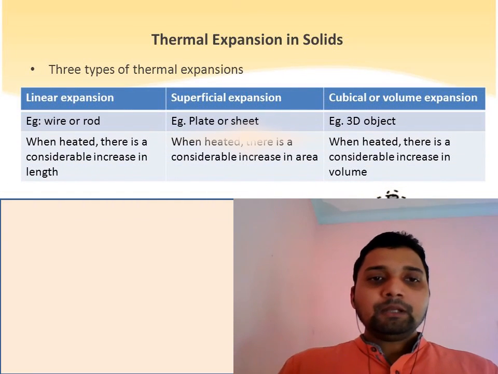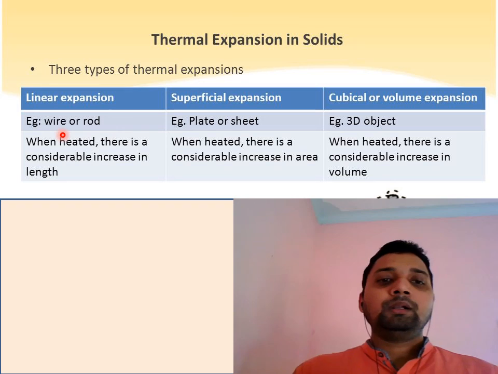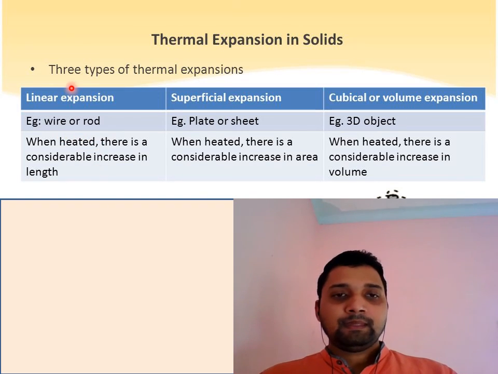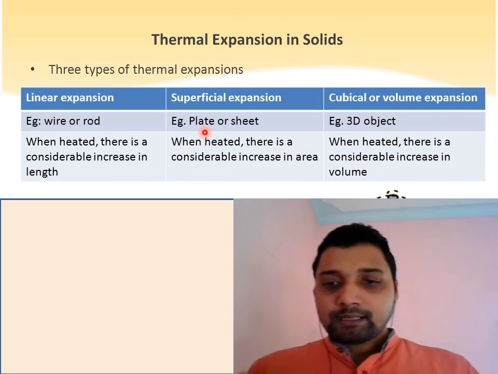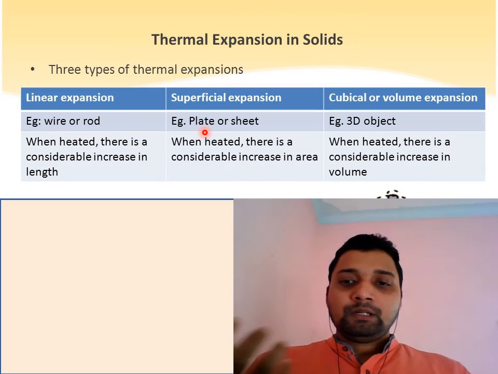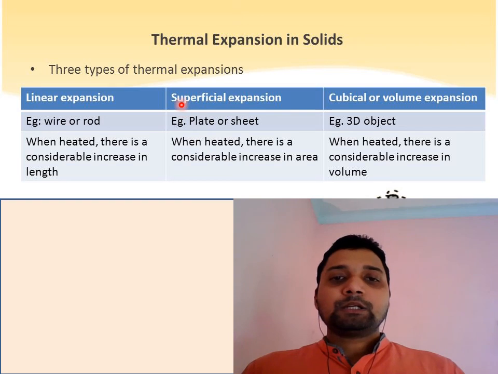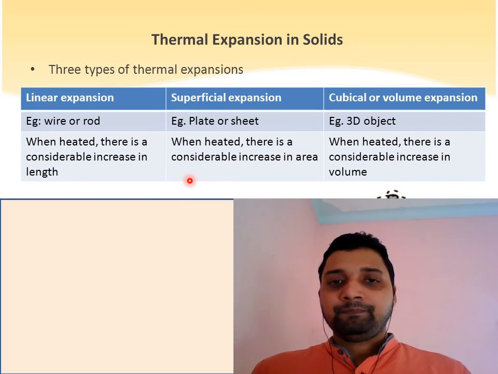If we come to the first one here, you can see that for a long rod or electric wire, when it is heated and its length increases, that expansion is called linear expansion. When you come to a plate, a sheet, a circle, a square or rectangular shape, its area increases, and that is called superficial expansion or areal expansion.